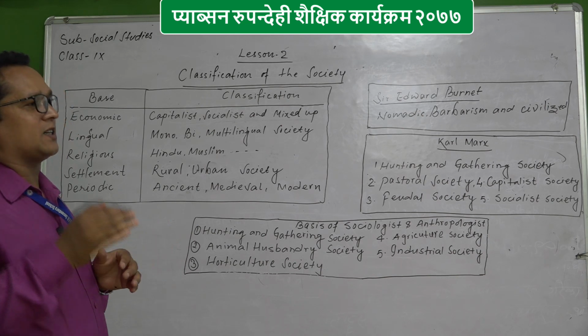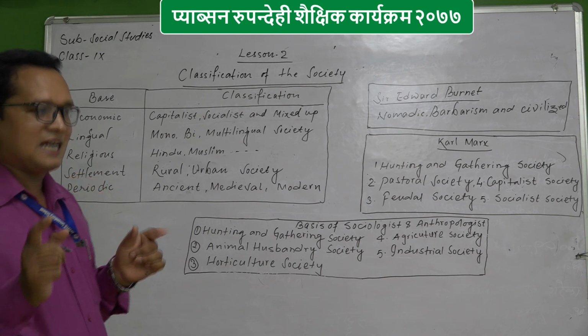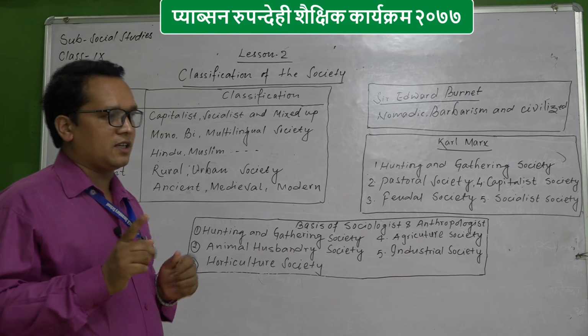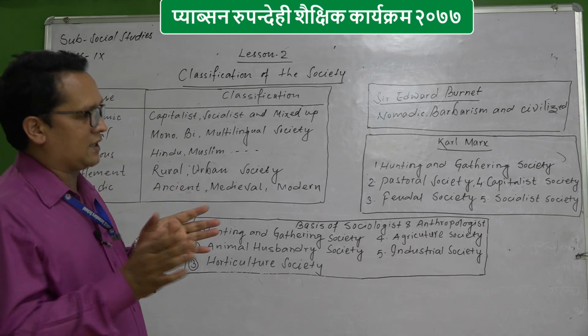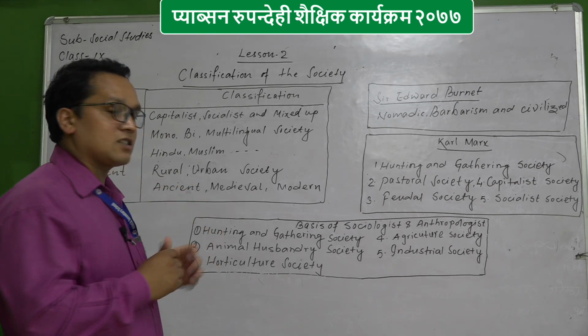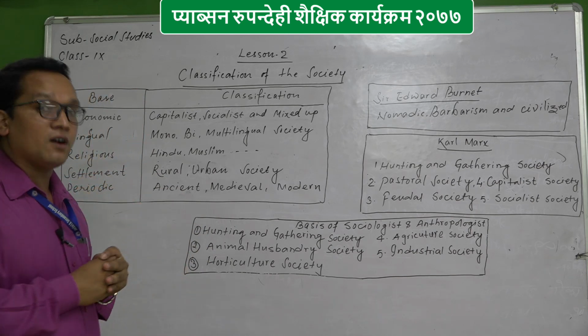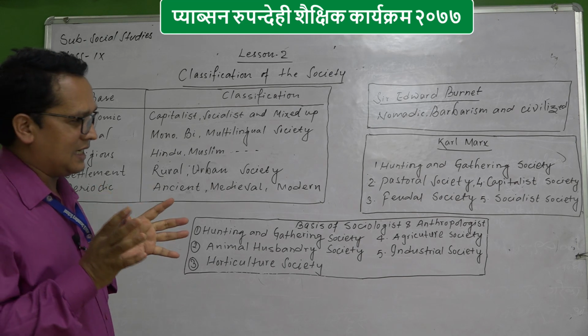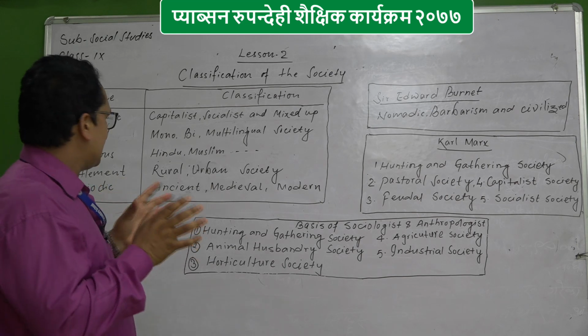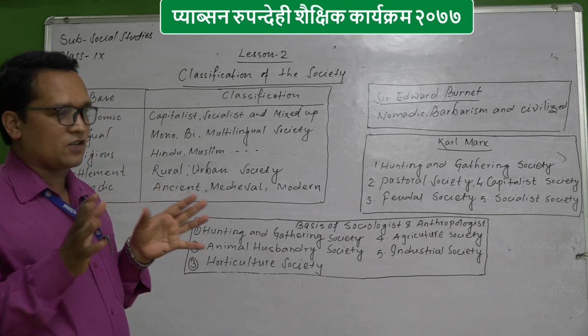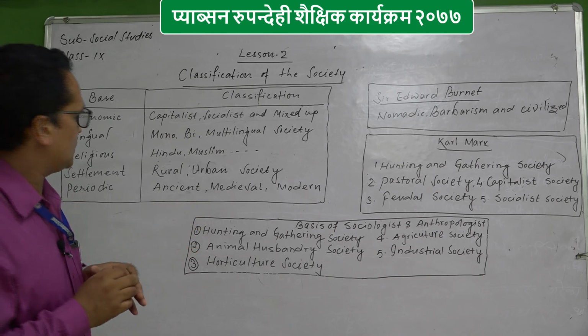In some specific places where one society exists, there may be only people of specific religions, and that kind of society also can be formed. And remember that in our country a religion-based society is not formed. Be clear about this.